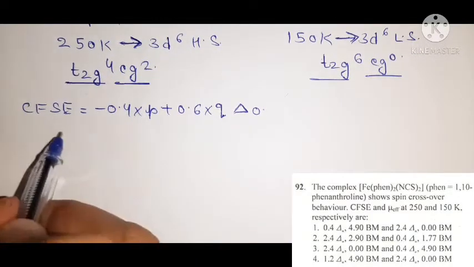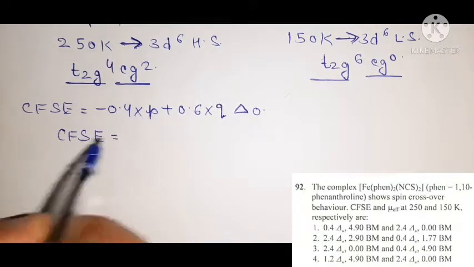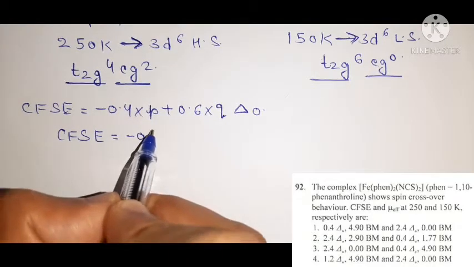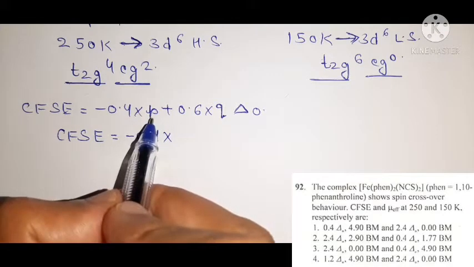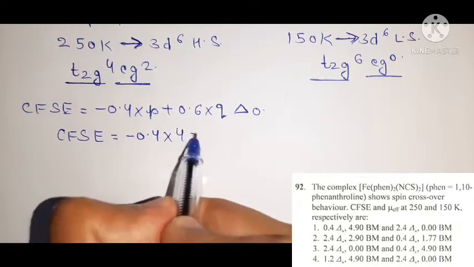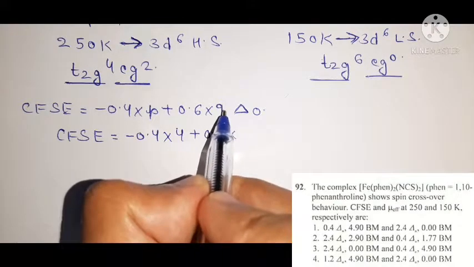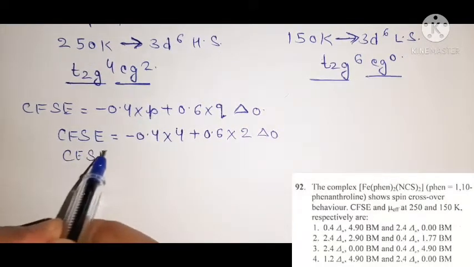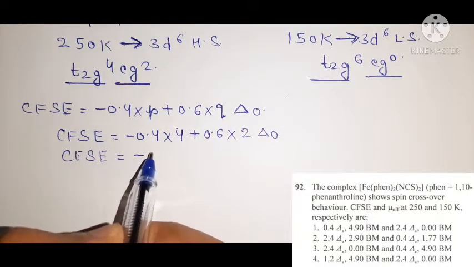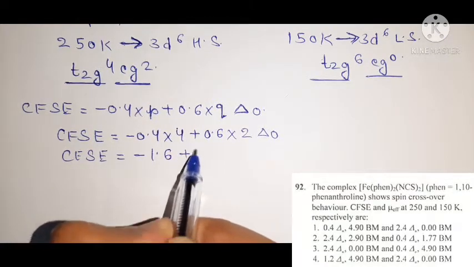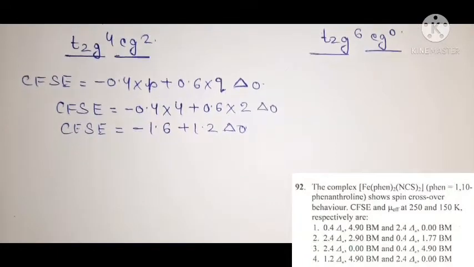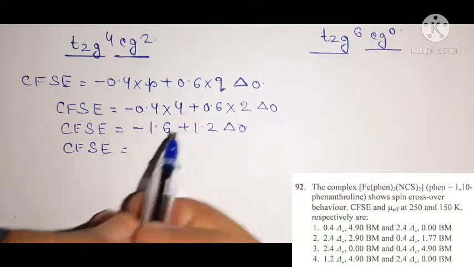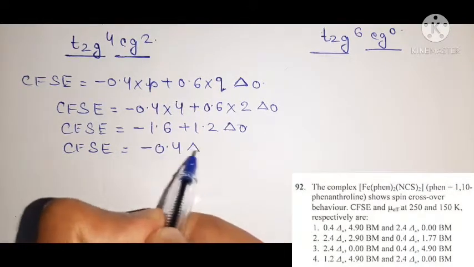Okay. So now friends, CFSE at 250 Kelvin. In this case, the value of CFSE will be minus 0.4 multiplied by p, that is the number of electrons present in t2g orbital, which is 4, plus 0.6 multiplied by q, that is the number of electrons present in eg orbital, that is 2, Δo. So CFSE is equal to minus 1.6 plus 1.2 Δo. When you solve this equation, you get the value of CFSE at 250 Kelvin, that is minus 0.4 Δo.